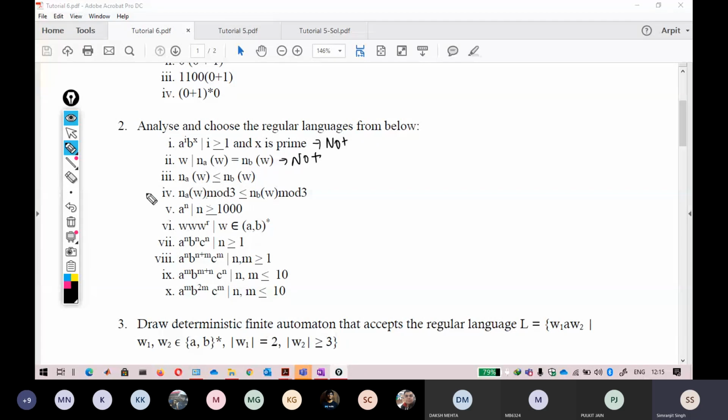Okay, so now this question is a bit interesting. Can anybody tell me, if the number of A's in W is less than or equal to the number of B's in W, is it a regular expression or not? Just write yes or no.